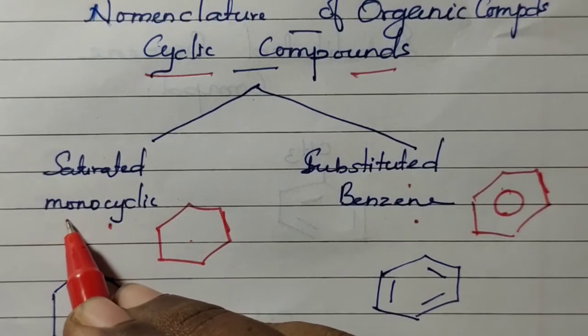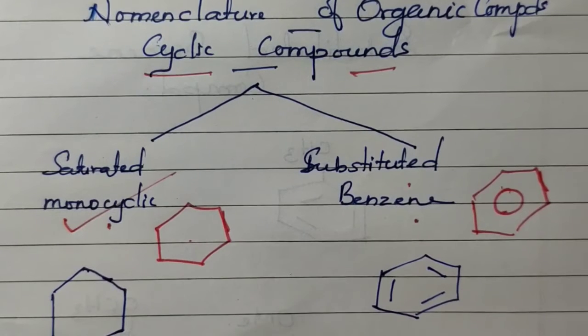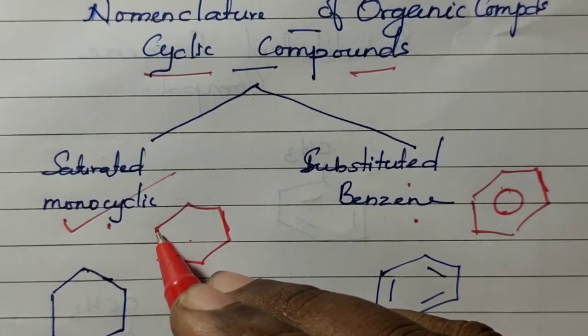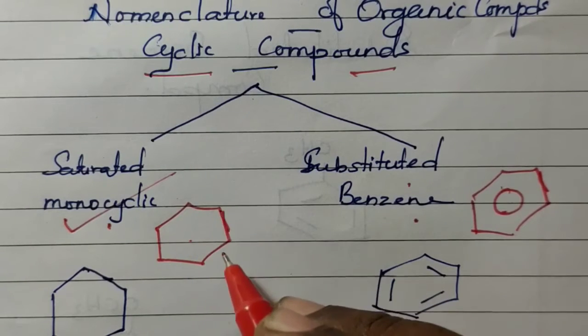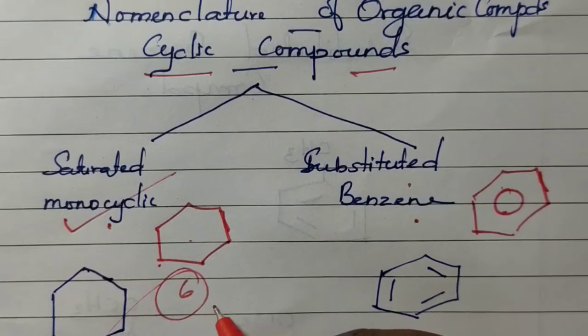First, we will take saturated monocyclic compound. For naming saturated monocyclic compound, we have to just count the number of corners. This is 1, 2, 3, 4, 5, 6. There are 6 corners present. 6 corners means 6 carbon atoms.